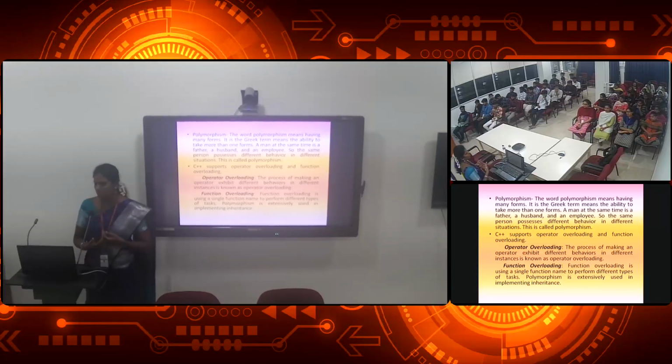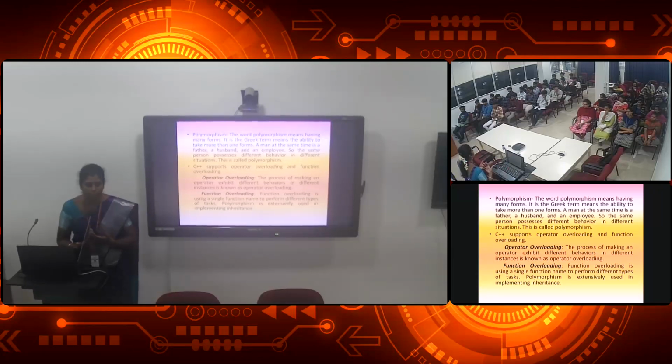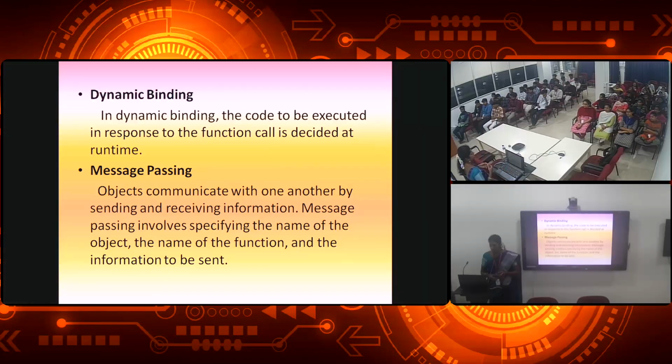When the function is being overloaded, that can be used for many meanings, we will call it function overloading. For example, a function to draw a shape can be of a circle, a rectangle, or a square, so it can be given in many forms. So that is called function overloading. The next one is dynamic binding.